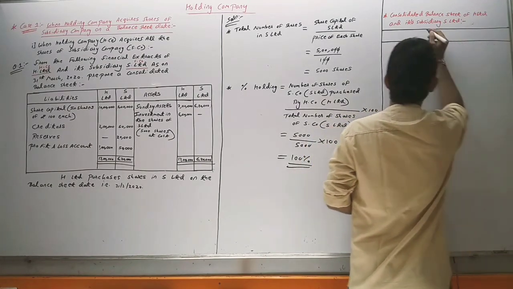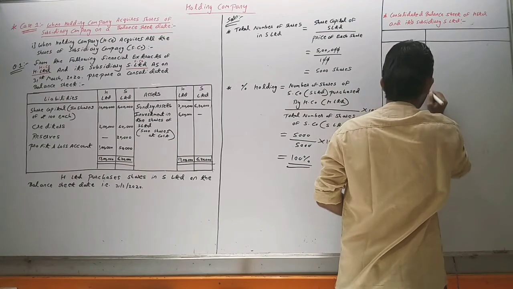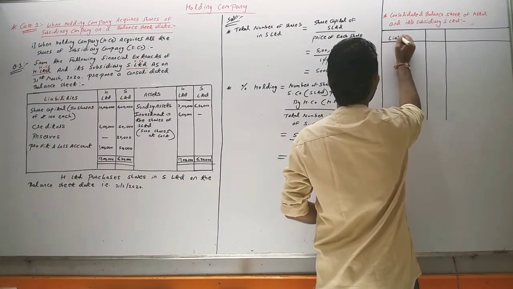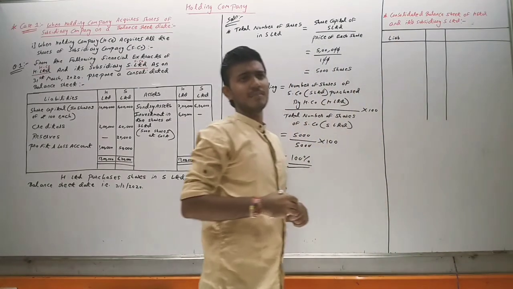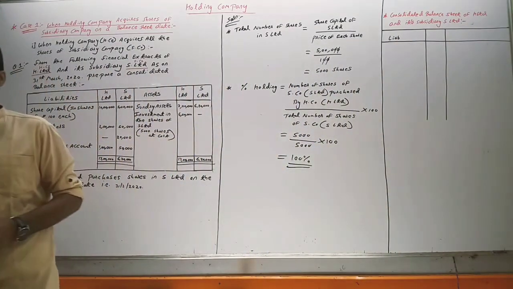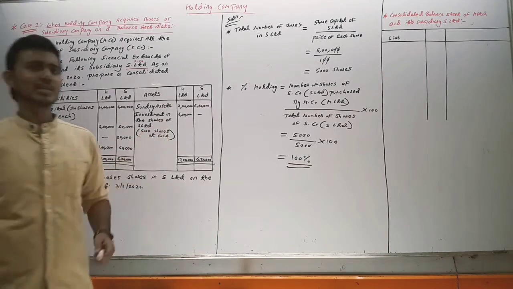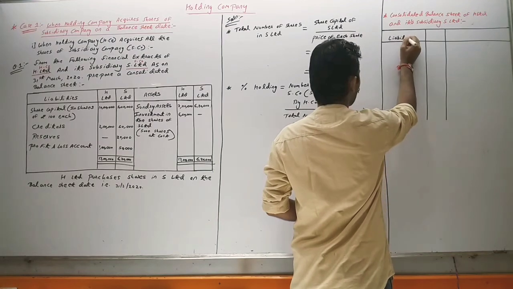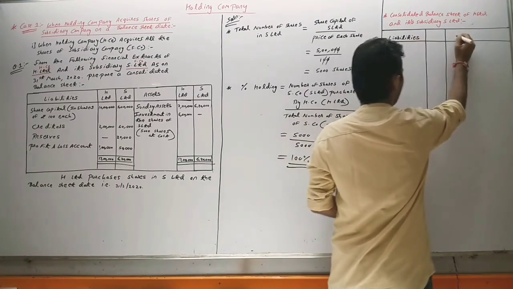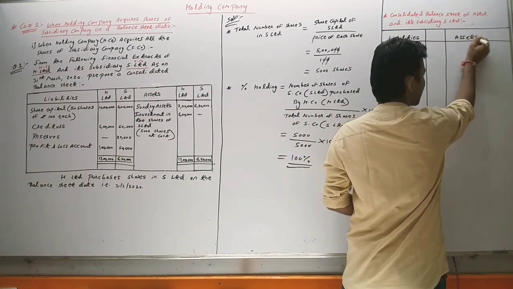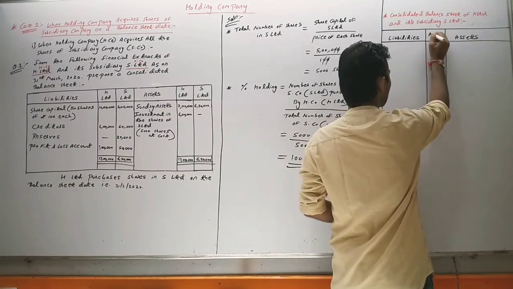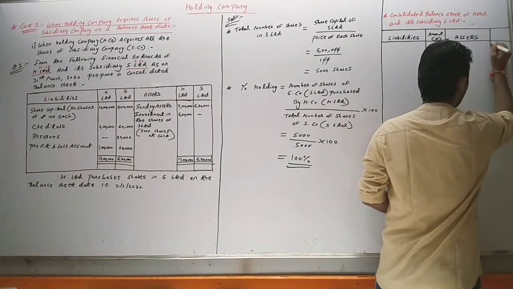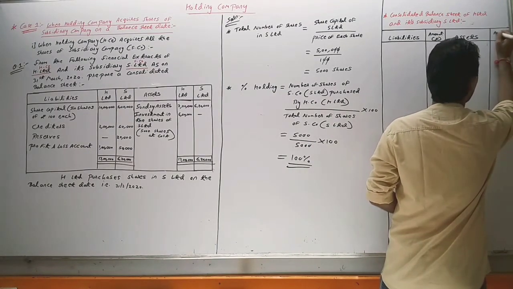So here we prepare two columns: liabilities, amount in rupees, and assets, amount in rupees.